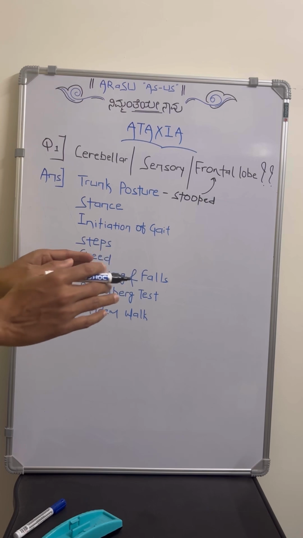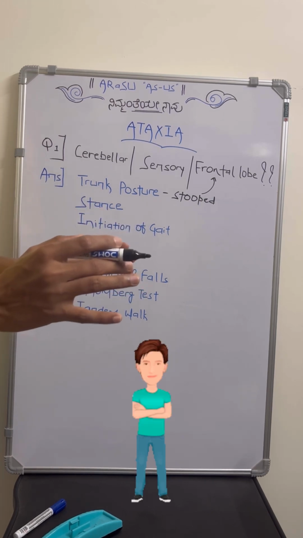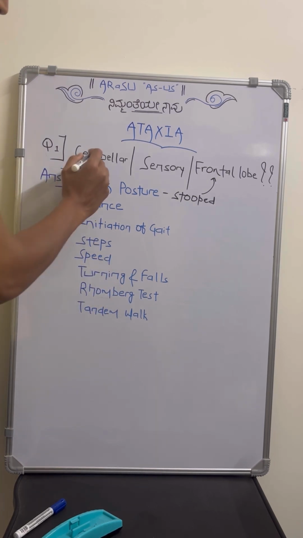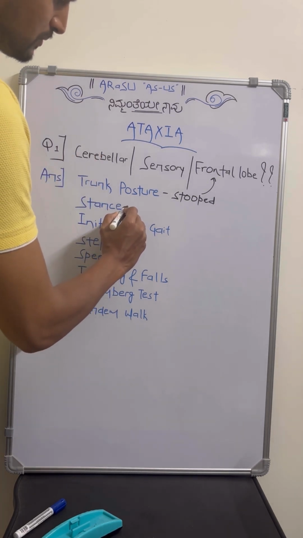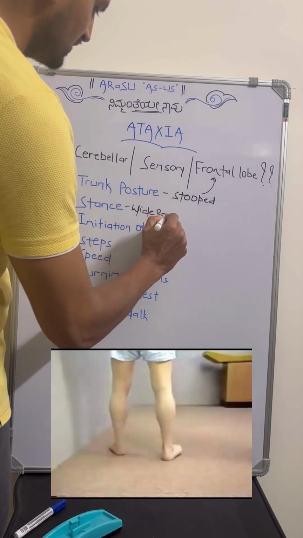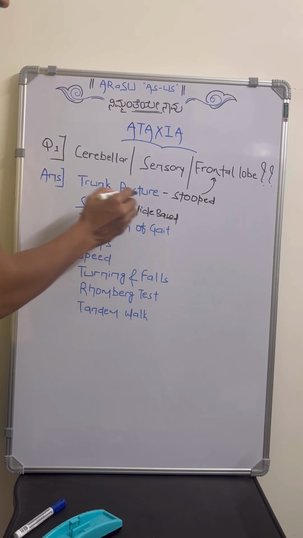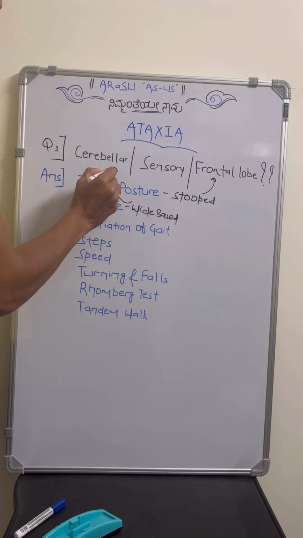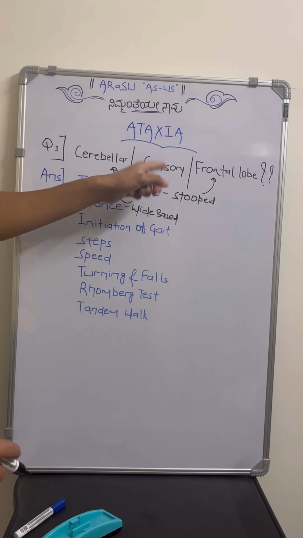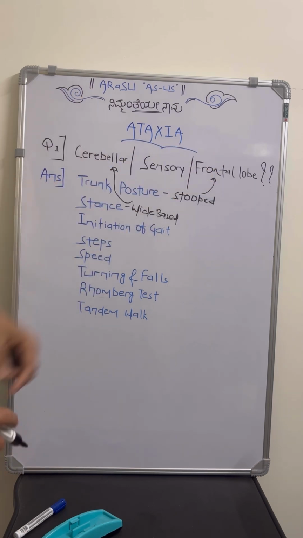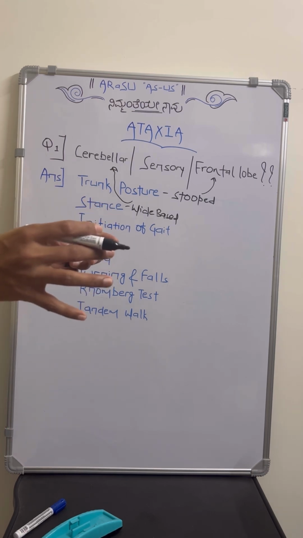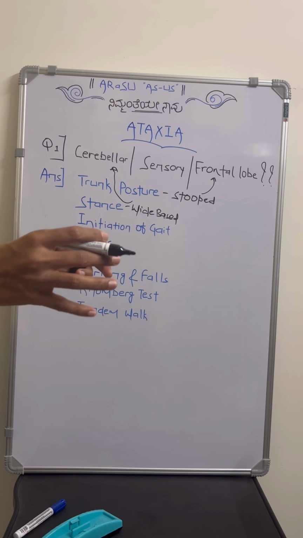Once the posture is done, you assess the stance, that is how the patient is standing. In the stance, if he prefers a wide-based stance, that will go in favor of cerebellar dysfunction, whereas the stance will not be affected much in sensory ataxia. And in some frontal lobe lesions, usually the person will try to keep the feet together.